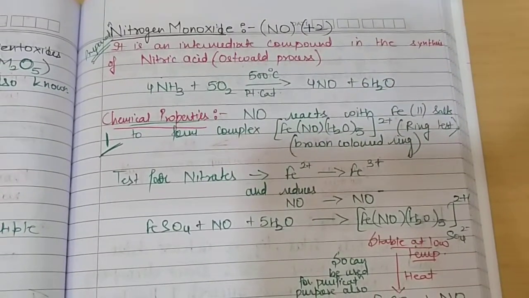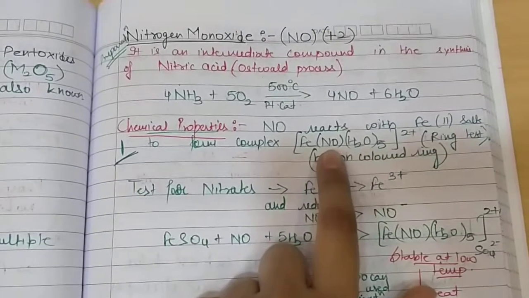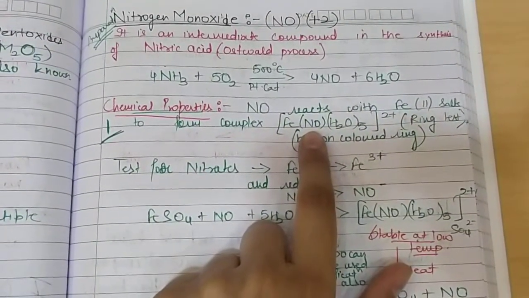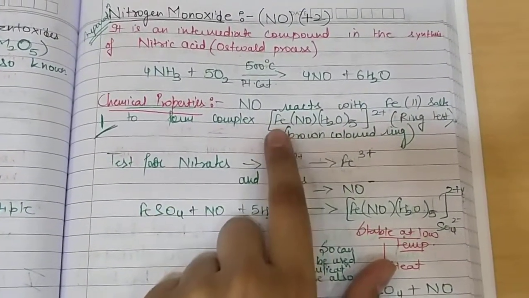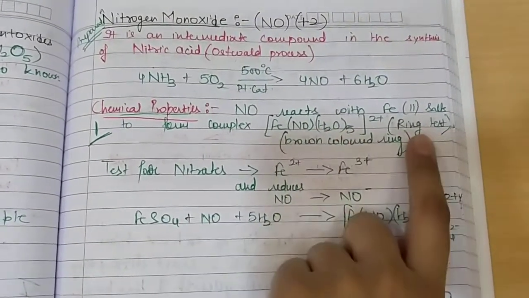So the compound responsible for the brown ring formation is this, where NO is present as NO negative. Here iron is in +3 oxidation state. Due to this compound, the brown ring is formed.